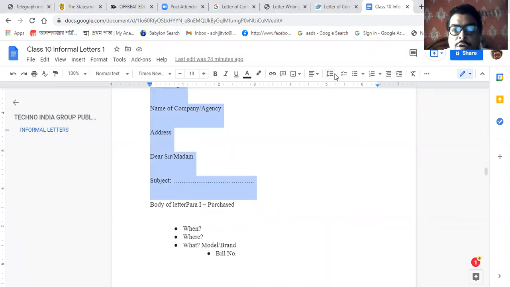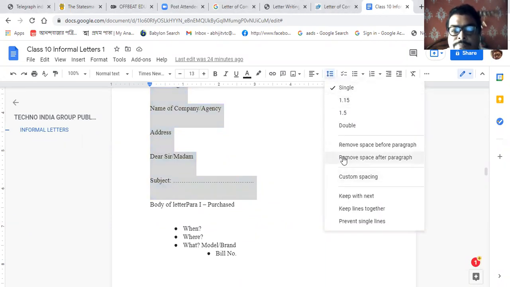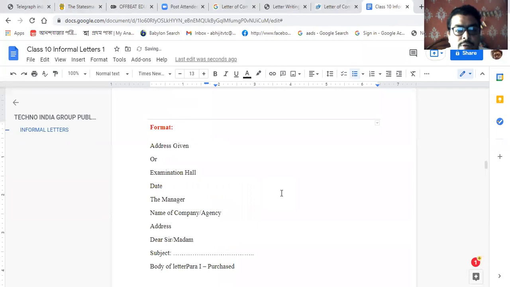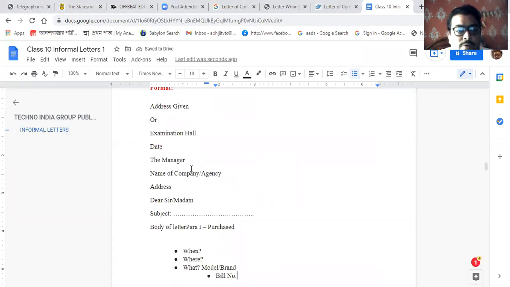These are the things already given over here. The date will be there, then the manager. If you are writing to someone and you know the name of the person, suppose the GM or Chief Operating Officer, you can write the name.